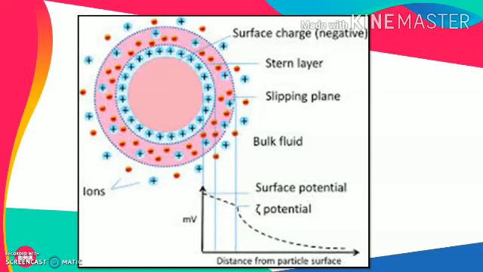This particular layer is called a Stern layer. Around this Stern layer, a slipping plane or a layer of other co-ions and opposite ions has been formed, and around that there is an existence of bulk fluid. So because of this, generally the different particles are unable to come in contact with each other. If we want to make them come in contact with each other, then we should be able to compress these layers of the surface charge.